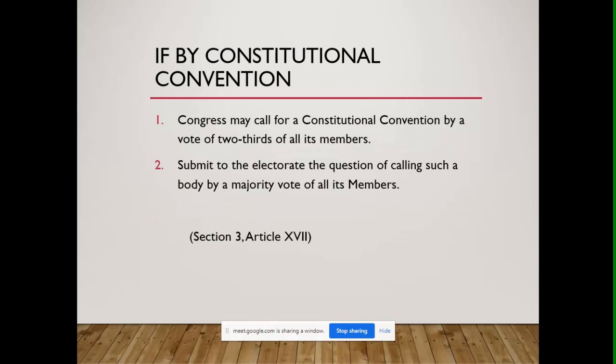Because if it is by constitutional convention, Congress may call. So, manggagaling sa Congress. The call shall come from Congress for the creation of a constitutional convention. By how many votes? By a vote of two-thirds of all its members.